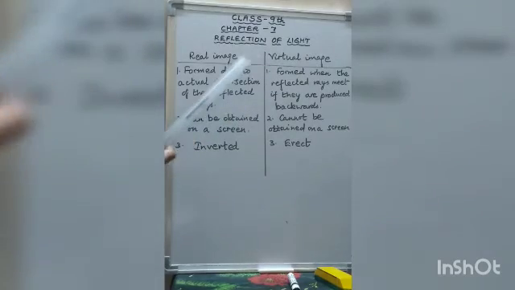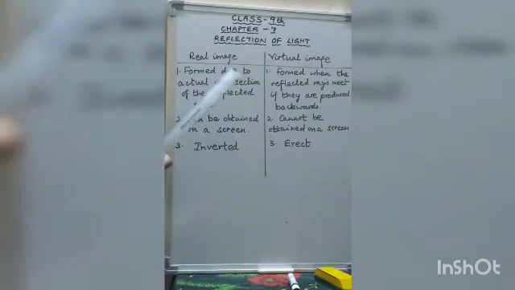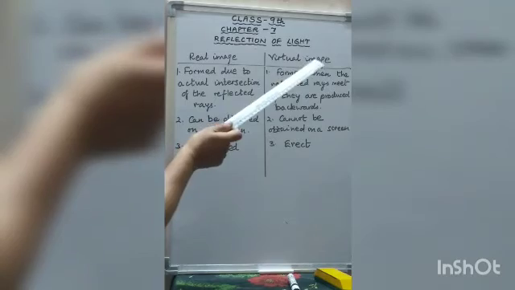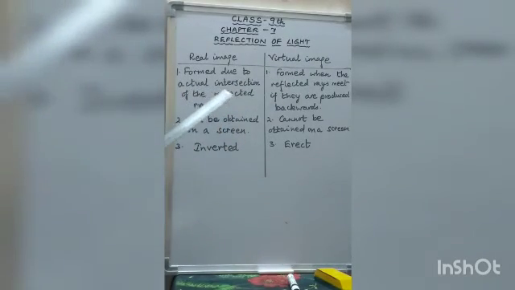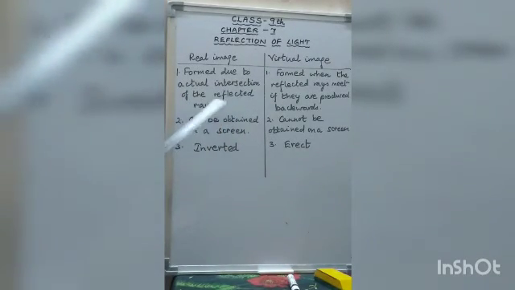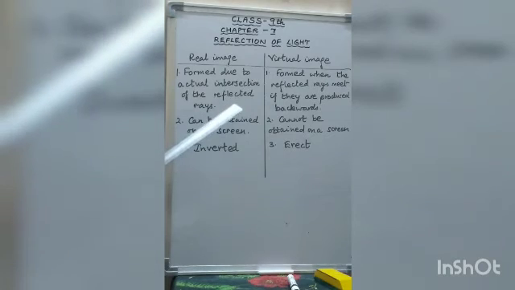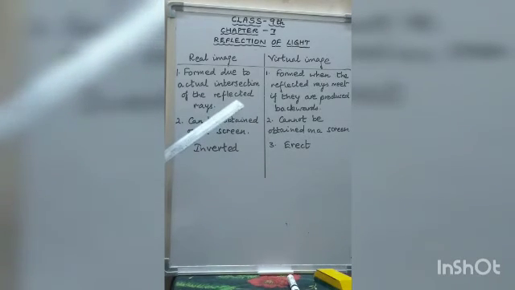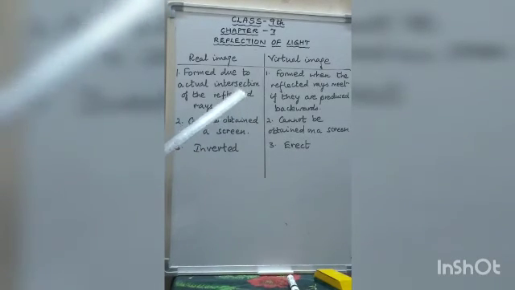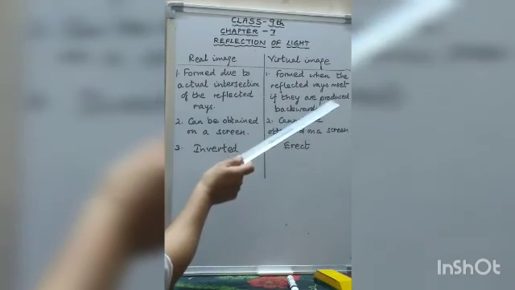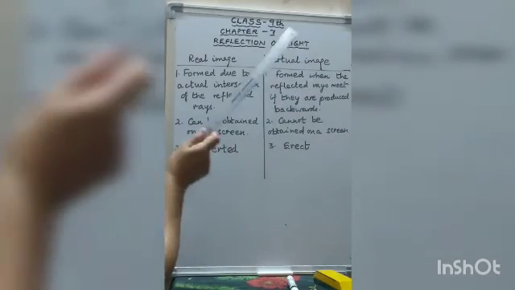Now the next topic is the distinction between a real image and a virtual image. The real image is formed due to actual intersection of the reflected rays. When the reflected rays actually meet, then at that point the real image will be formed. But when the reflected rays do not actually meet, but we produce them backwards to meet, then the image formed is known as a virtual image.